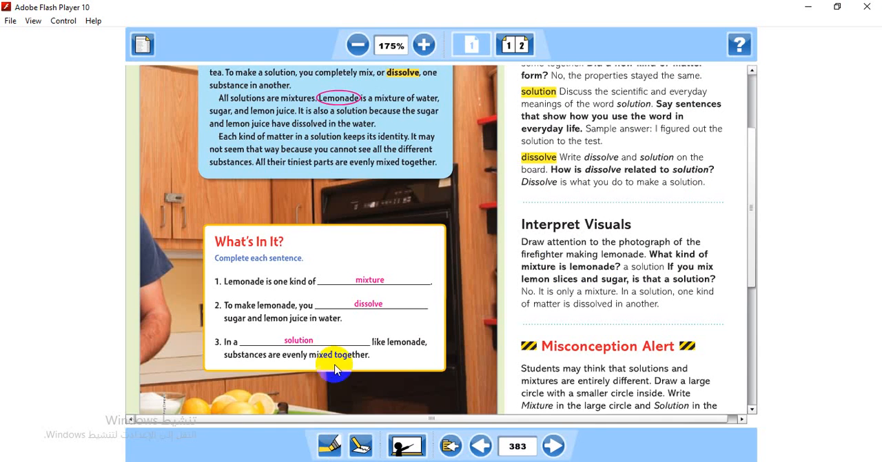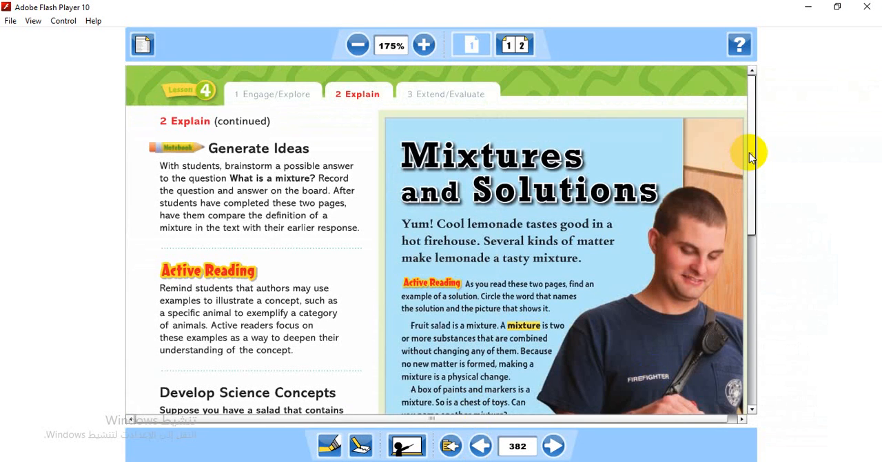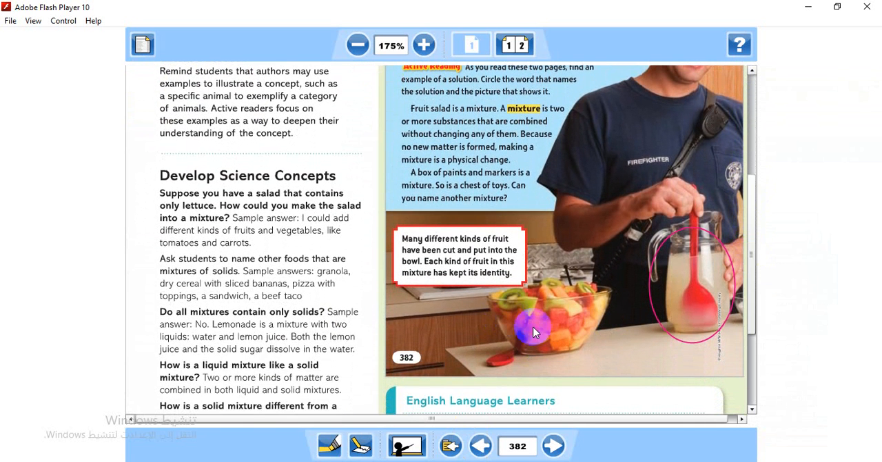Sorry, I opened this page always, I don't know why. Okay, so an example of a heterogeneous mixture is the fruit salad here. Heterogeneous, why guys? Because the particles are not evenly mixed. You can see all of them here, or you can identify each of them. Okay, for that reason it's considered to be heterogeneous.